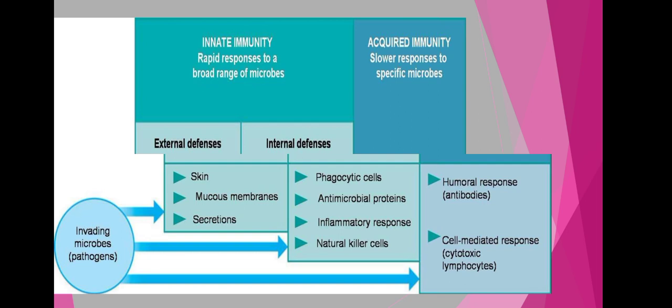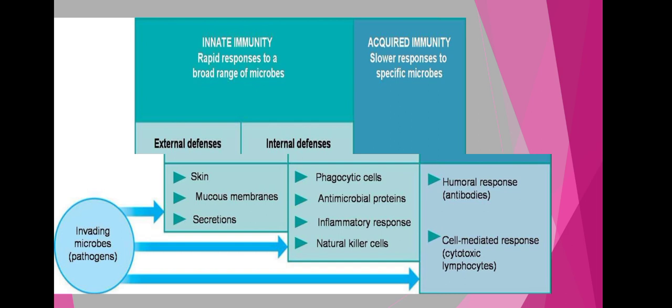Within the innate immunity, there are two different types of defenses present. The external defenses are responsible for resisting the entry of infectious agents into our body. These include the skin, the different mucous membranes present within our body, and the different body secretions.